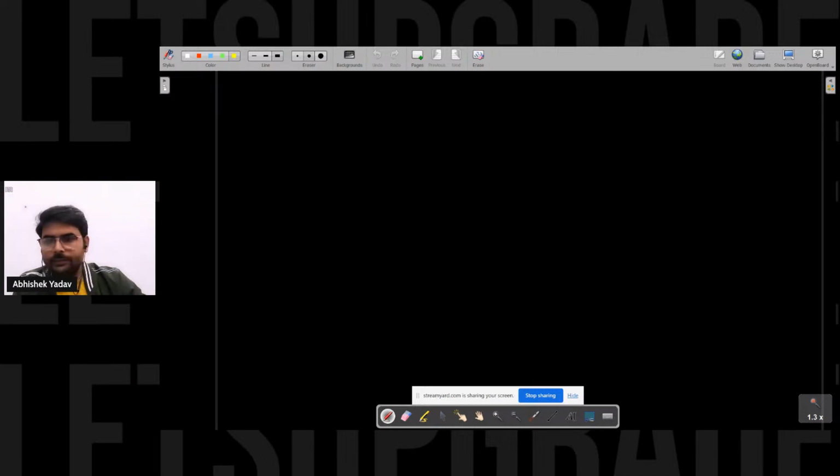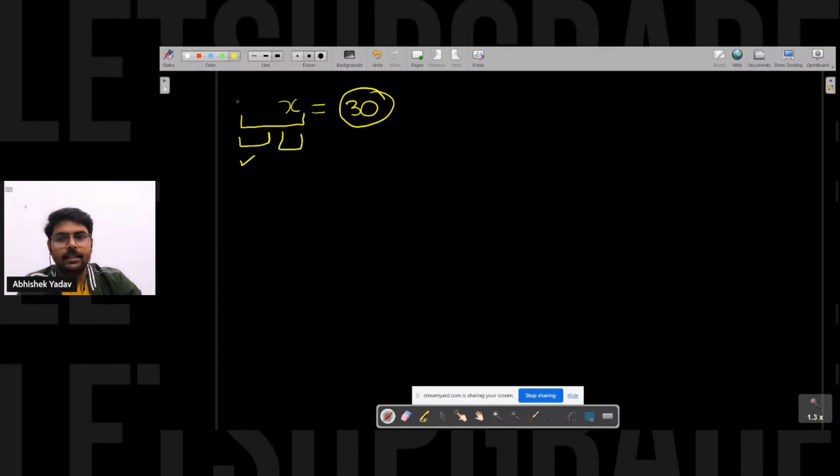So here you are saying, I want to store integer data. Let's suppose the data is 30 here. So what do I need? I need a variable, and in order to define the variable, I need the data type and the name of the variable. Let's assume the name of the variable is x here. And since I need to store integer kind of data, the data type will be int here. And the moment you do this, you have to use a semicolon to terminate the statement.